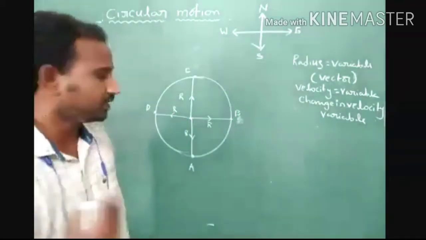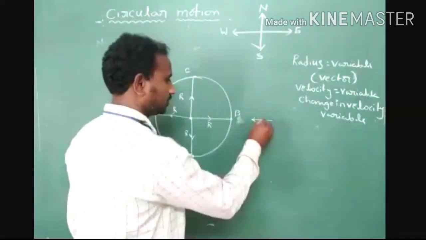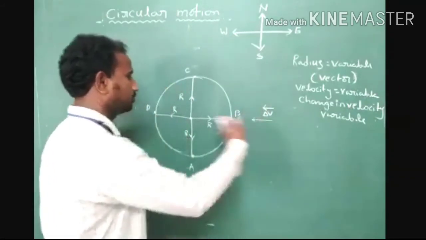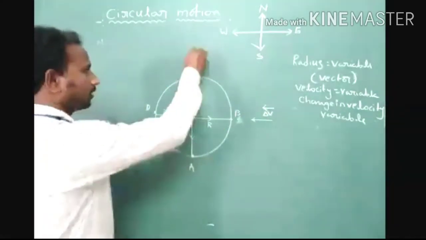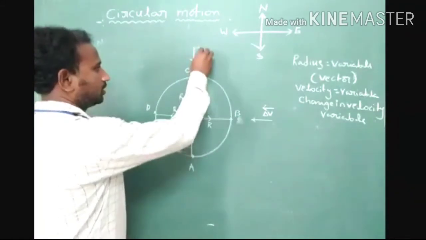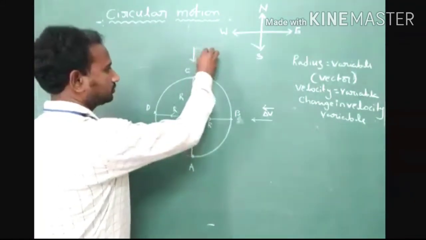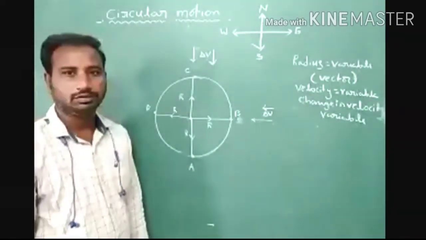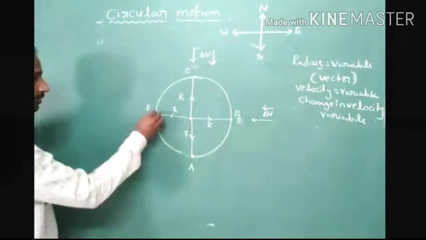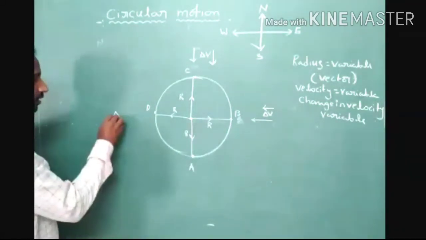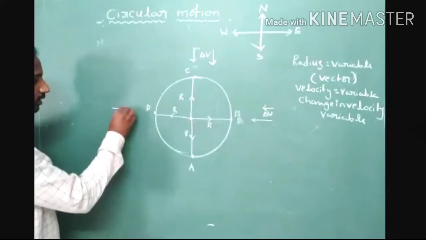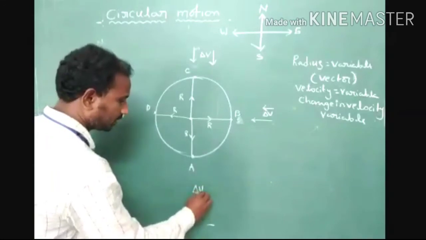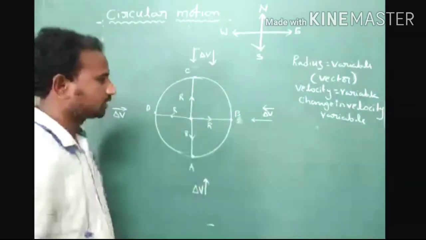But what is the direction of change in velocity, delta v bar? Okay, we have to represent it towards the center. Here also we have to represent delta v towards the center of the circular path. At point D we represent delta v bar towards the center of the circular path, and here also delta v bar towards the center of the circular path.